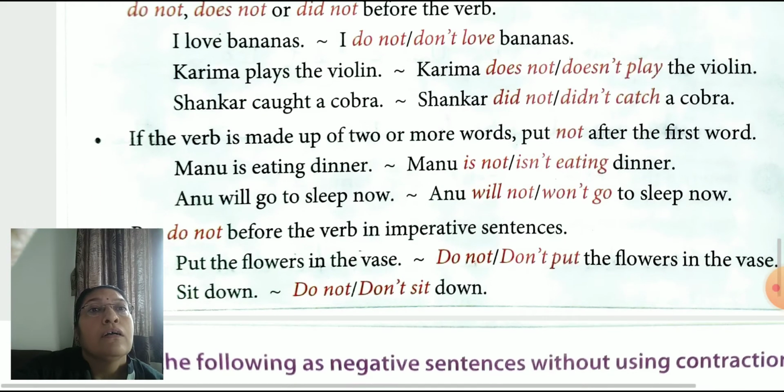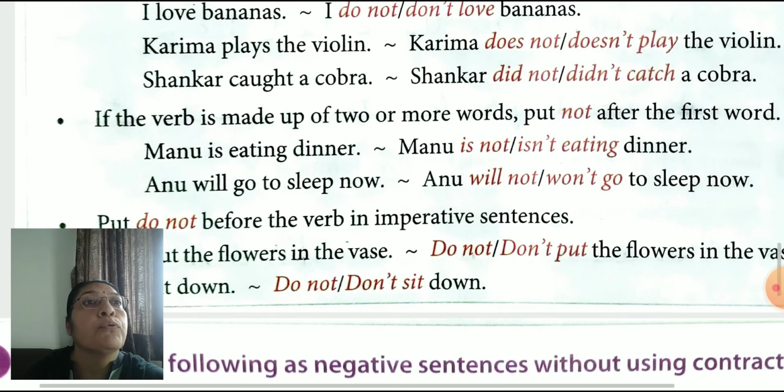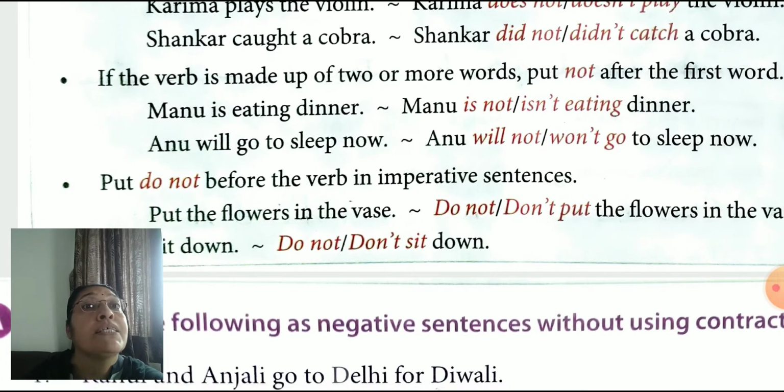Okay. Next rule. If the verb is made up of two or more words, put not after the first word. Manu is eating dinner. Manu is not eating dinner. Easy, isn't it? Anu will go to sleep now. One thing you keep in mind: when we put will with not, its short form is won't.